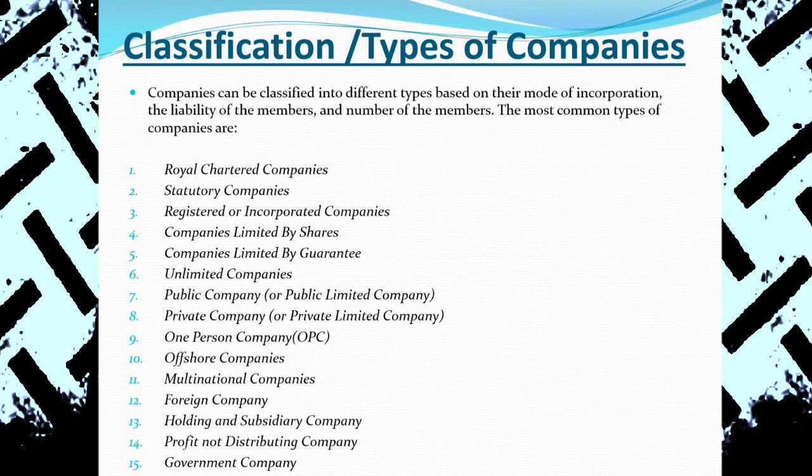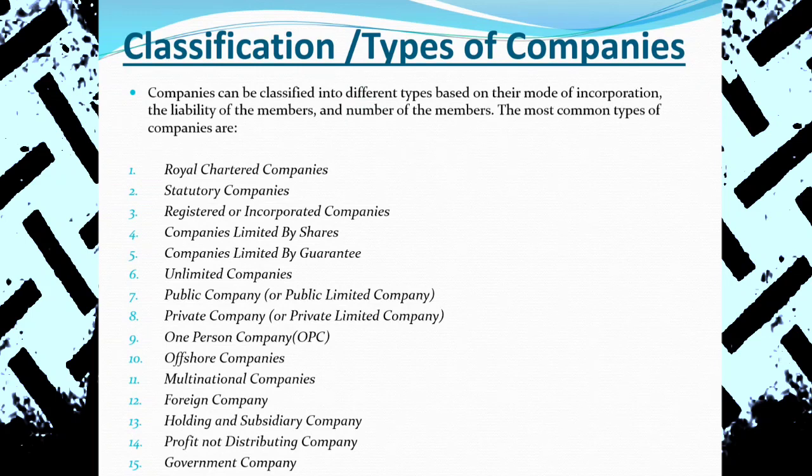And a statutory company is established under a special law. For example, in Nepal, NRB, Nepal Rastra Bank, whether it is a company or not is questionable, but Nepal Rastra Bank is established by a special statutory law. So that's why we call it a statutory company. NRB, Nepal Rastra Bank, like the Central Bank of India, these are the companies which are established with this special order.